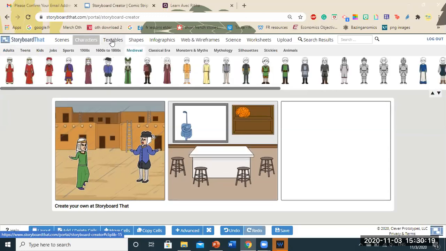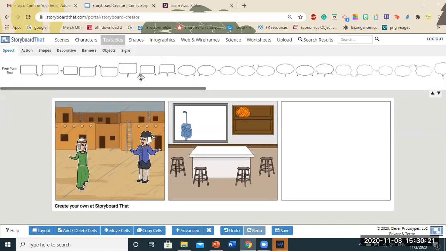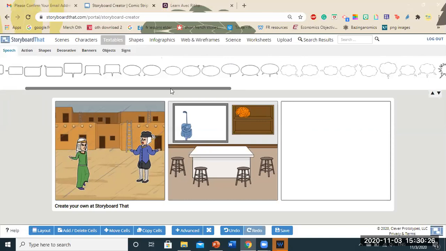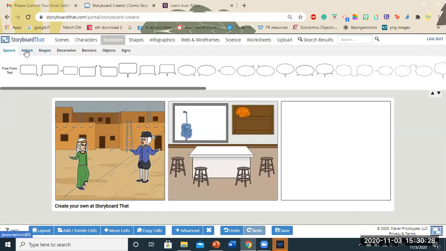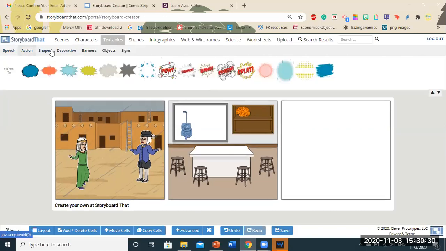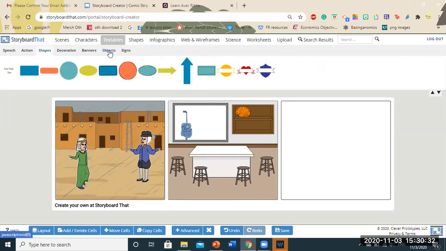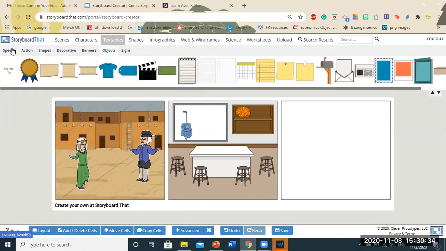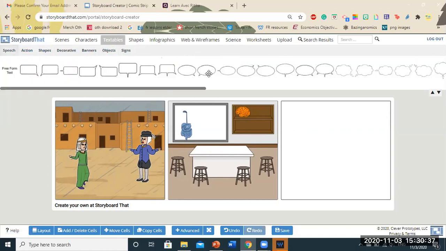So after characters, we go to textables. So these are the various dialogue boxes or the bubbles that we see generally in comic books. So you can see for speech it is there, for action it is there. There are various shapes you can use, objects, banners, signs. There are multiple things you all can explore later on.